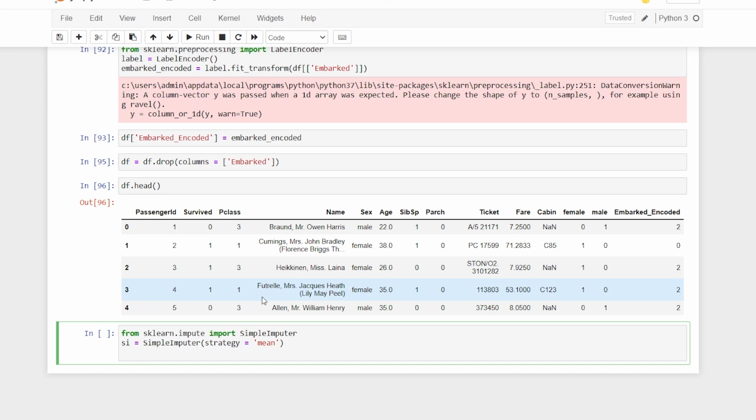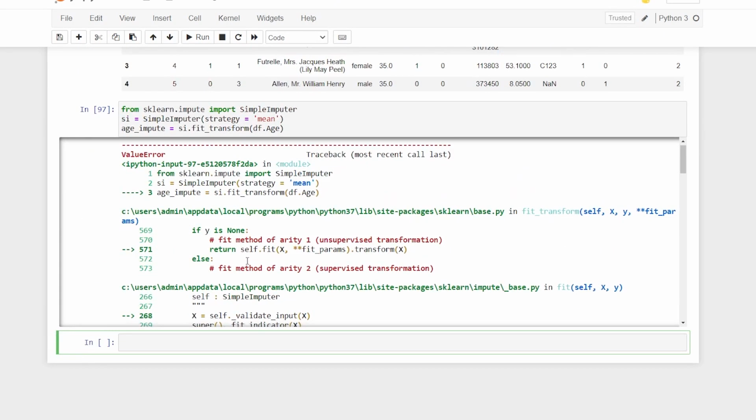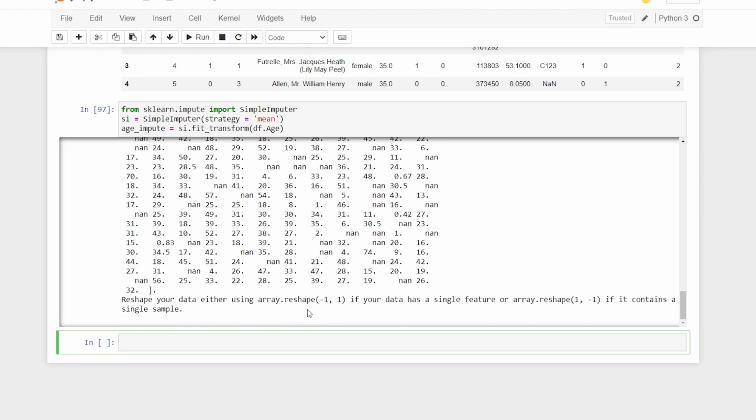All right, so I'll say age_impute, and here I can say si.fit_transform. All of these strategies need to be performed very efficiently. Please understand this. Not sex, sorry, age. Okay, and we have an error. Let us check it. Okay, reshape. Yeah, I got the error.